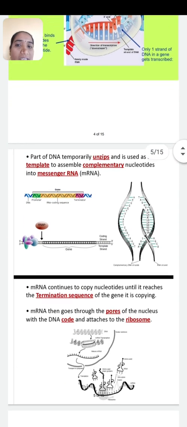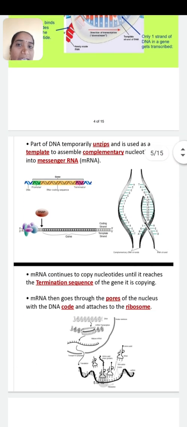In this diagram you can see that the DNA strand gets unzipped, meaning the two strands, the antisense strand and the sense strand of DNA, get separated to form two separate strands.